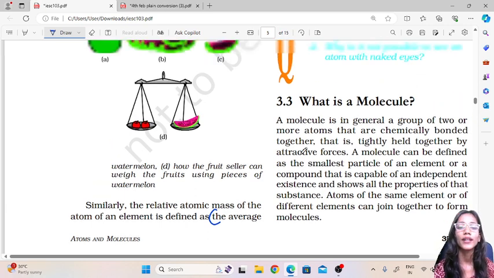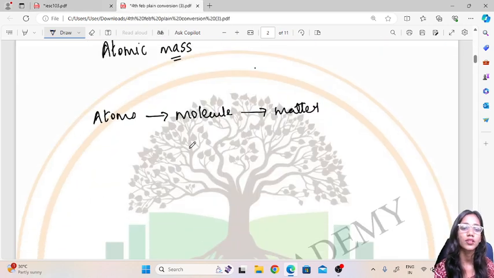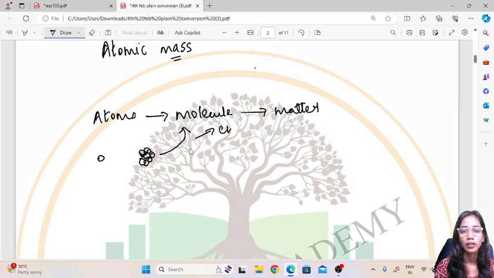So when two or three atoms come together, they form a molecule, and they are bound by chemical bonds and attractive forces. There are forces of attraction between them which keep them together.